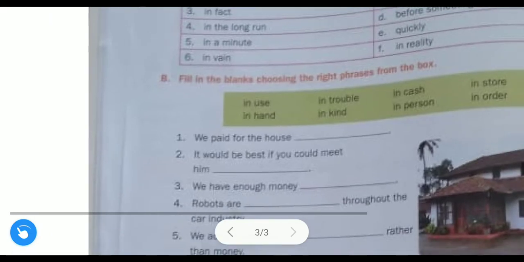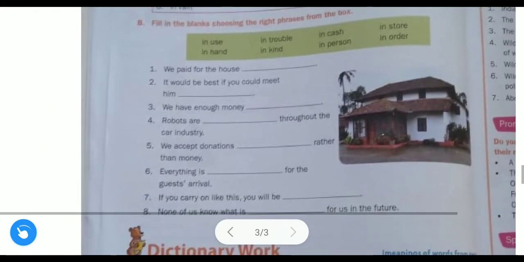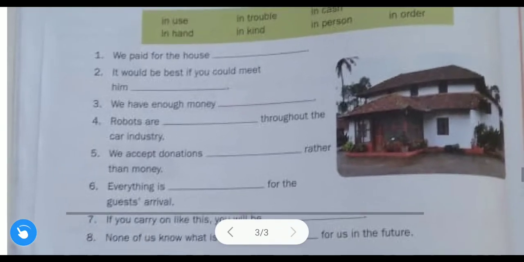Now here some exercise is given. Some fill in the blanks, or complete the sentences exercise, is given. You have to just choose the proper phrase from this box and place it. Now you know the meanings of these phrases, so you have to match the right phrase in those sentences as per its meaning. Okay, so let us discuss the first one.